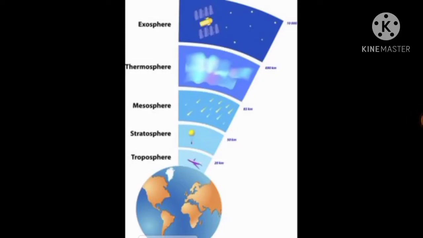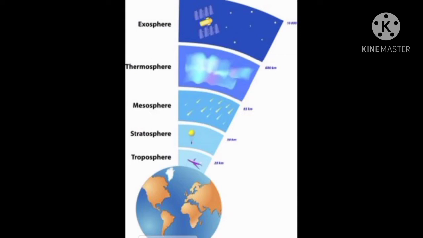The troposphere is the layer closest to the Earth's surface. How are we dividing these layers? We divide the layers based on temperature. And this troposphere is the layer in which we live. It extends upwards for about 16 kilometers above the surface of the earth.